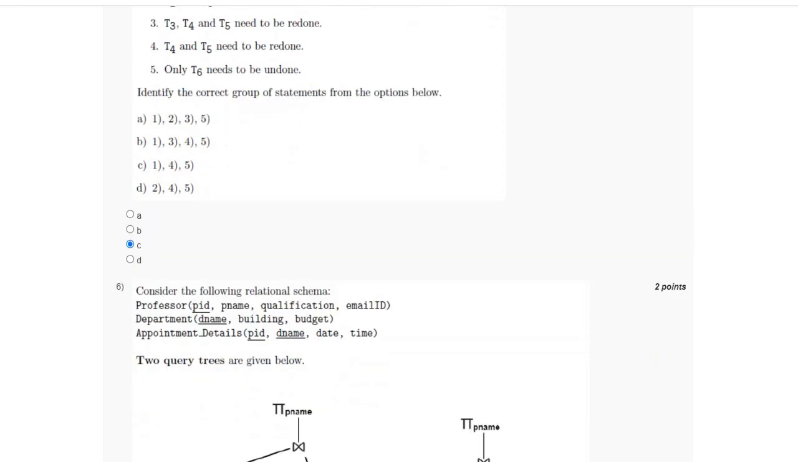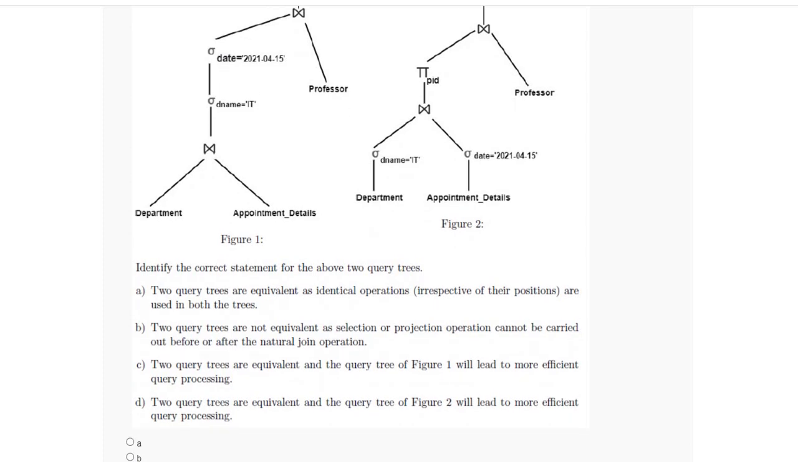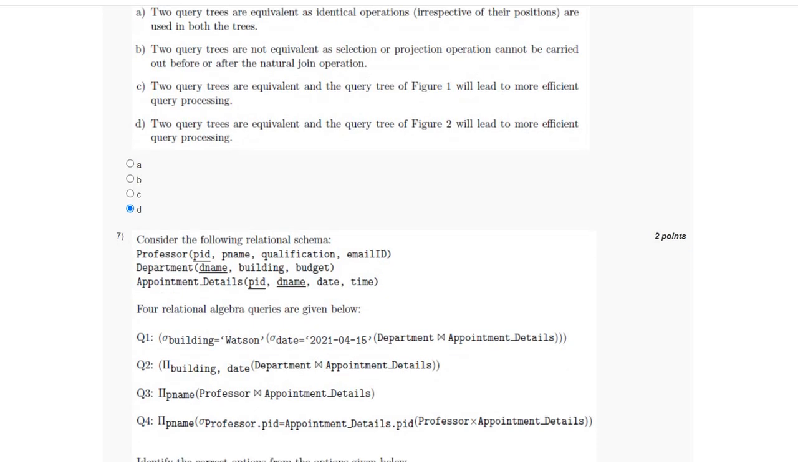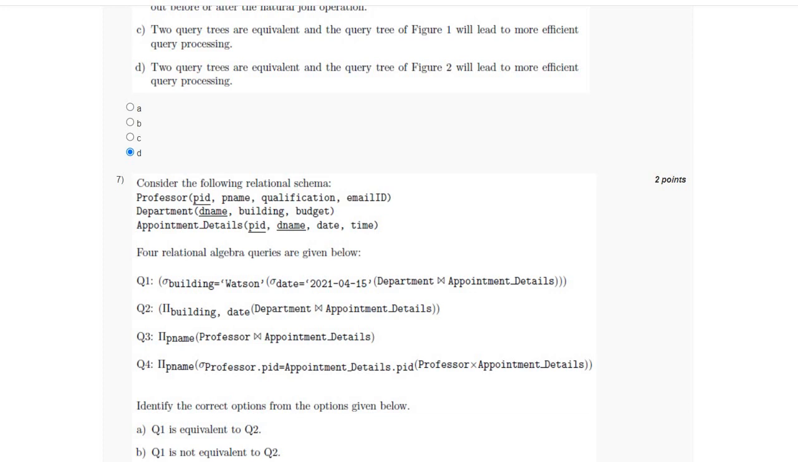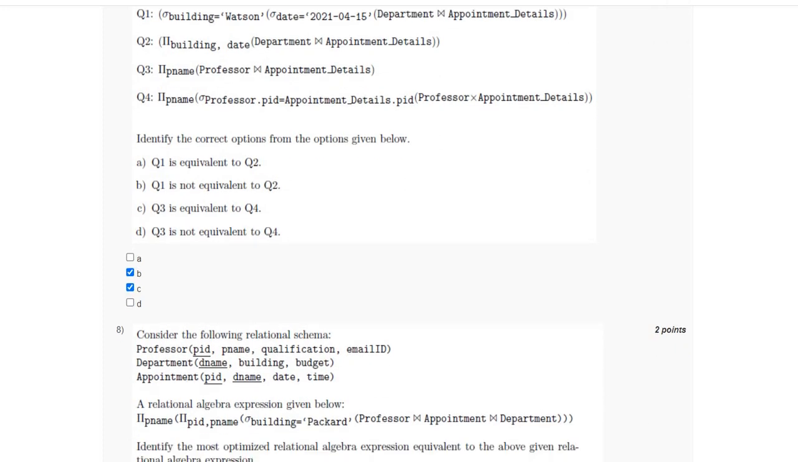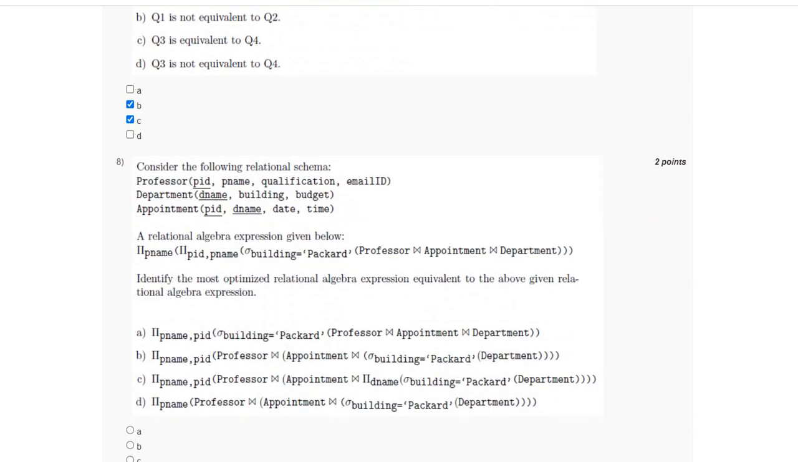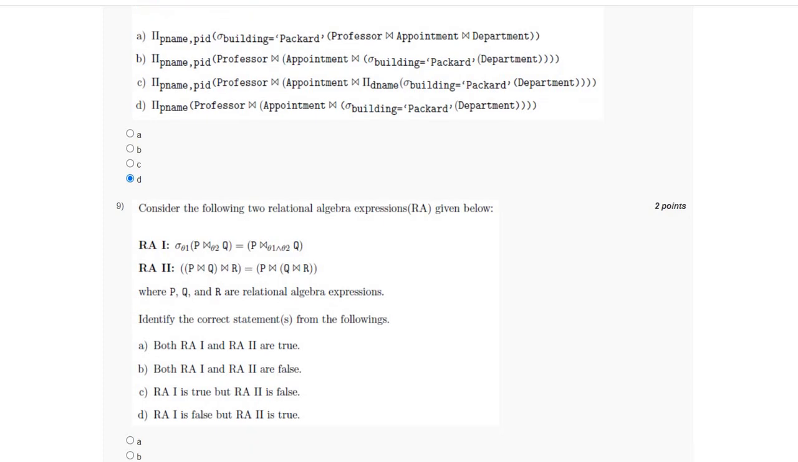For the sixth question, the answer is option D, that is, the two query trees are equivalent and the query of the tree in figure 2 will lead to more efficient query processing. For the seventh question, among the four relational algebra expressions, the correct options are option B and C. For the eighth question, the most optimized relational algebra is option D. For the ninth question, the correct statement is option D.